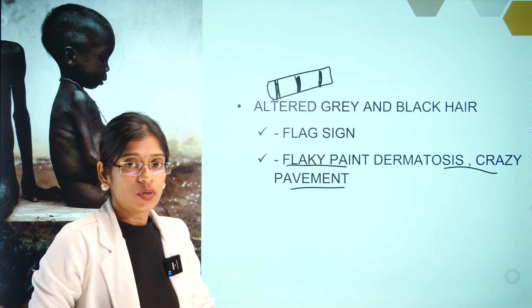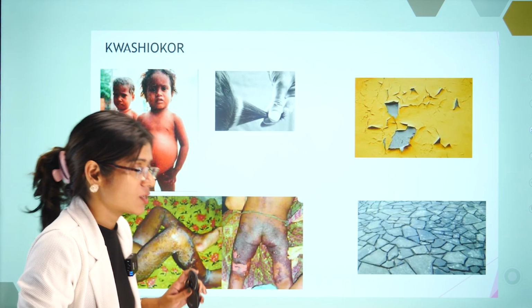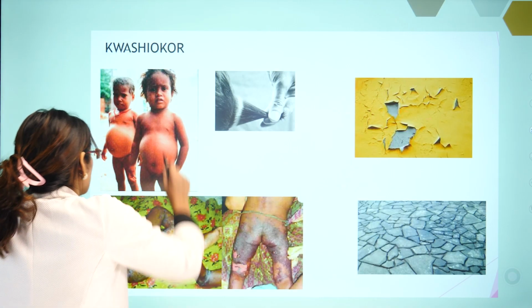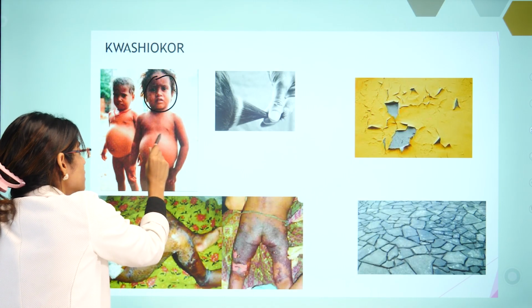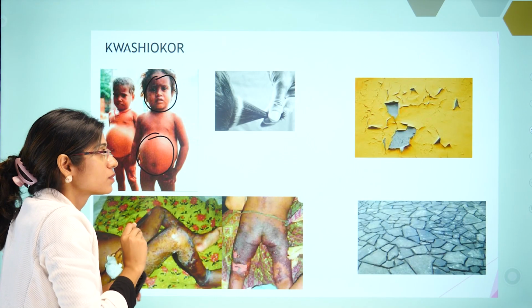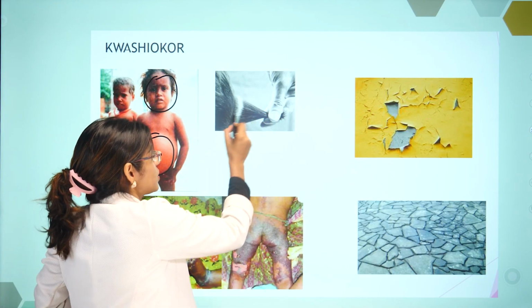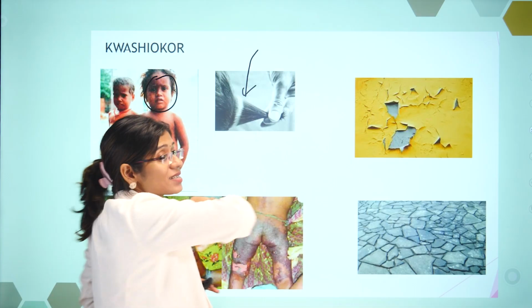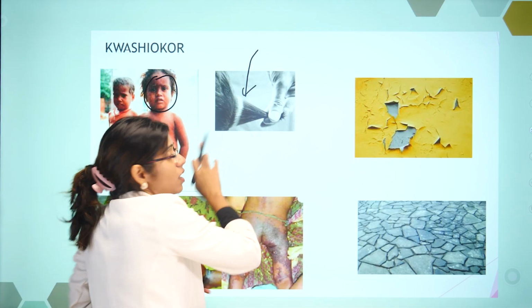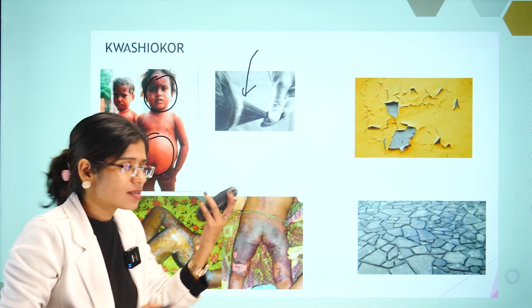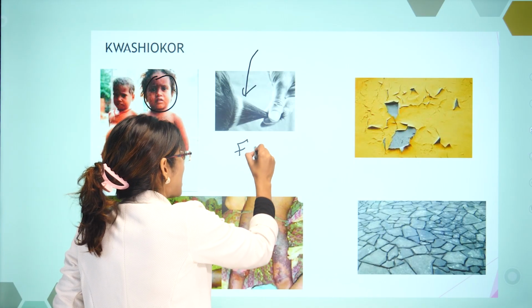Crazy paint dermatosis. Okay, look here, kwashiorkor. So this is how a child with kwashiorkor will appear. Moon face, distended abdomen. What do you see here? You can see alternating bands in the hair. Do you see a white band, and after that black? So alternating white and black bands, and this is called the flag sign.